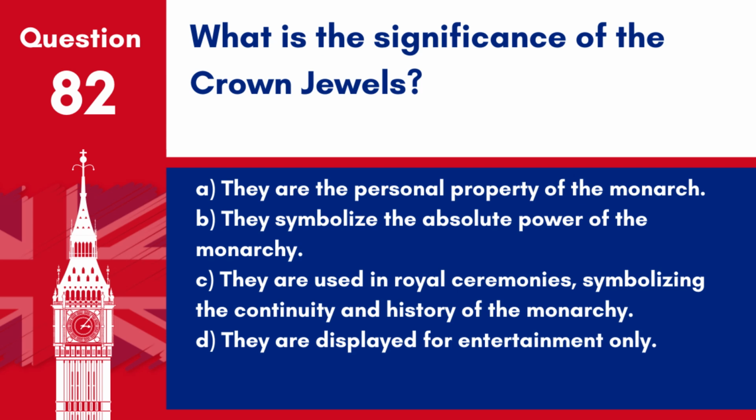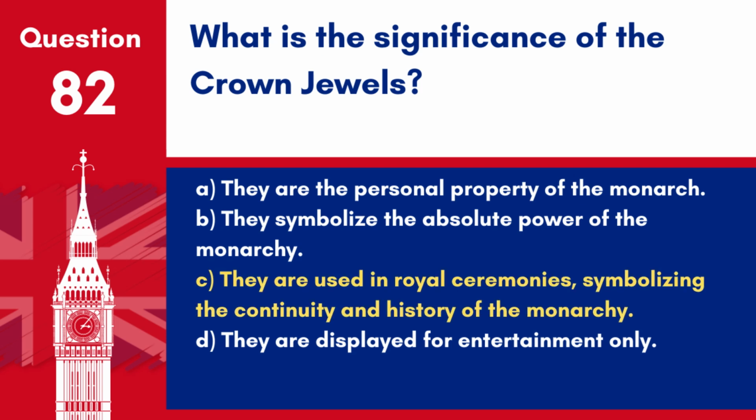A. They are the personal property of the monarch. B. They symbolize the absolute power of the monarchy. C. They are used in royal ceremonies, symbolizing the continuity and history of the monarchy. D. They are displayed for entertainment only.